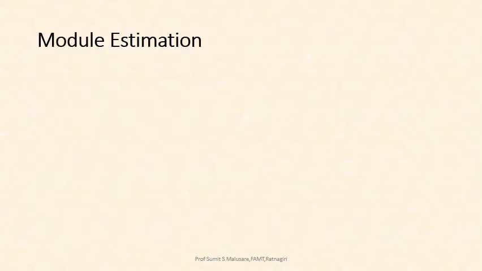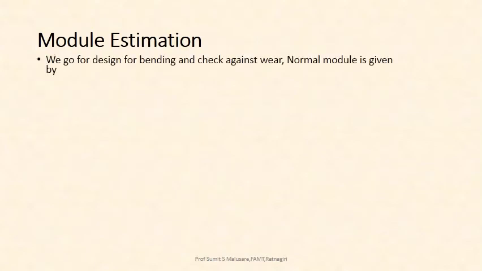Next and most important step is module estimation. We have to go for design against bending and check against wear to get the normal module. So Mn has to be greater than or equal to 1.15 cos psi into cube root of Mt upon capital YV into sigma B design into psi m into Z1. This formula is given on PHG 8.13.